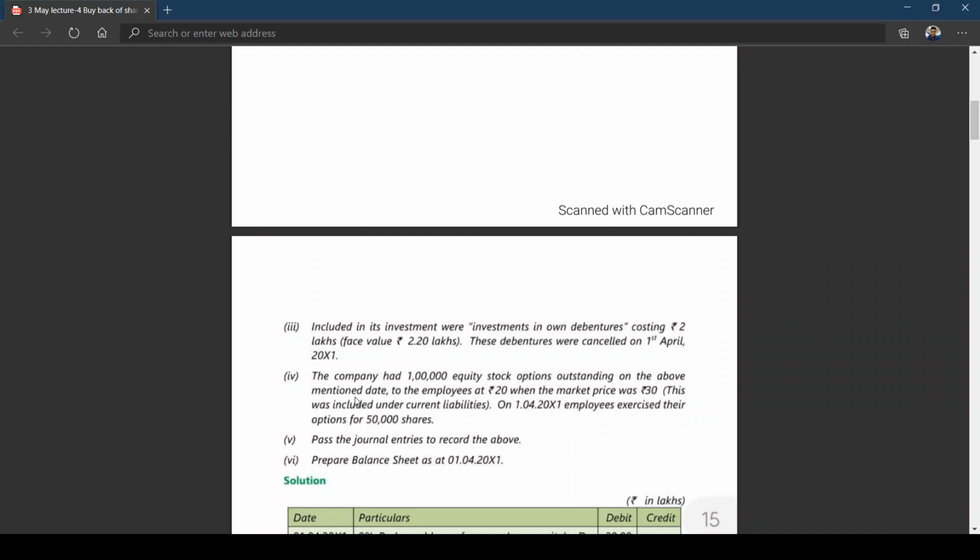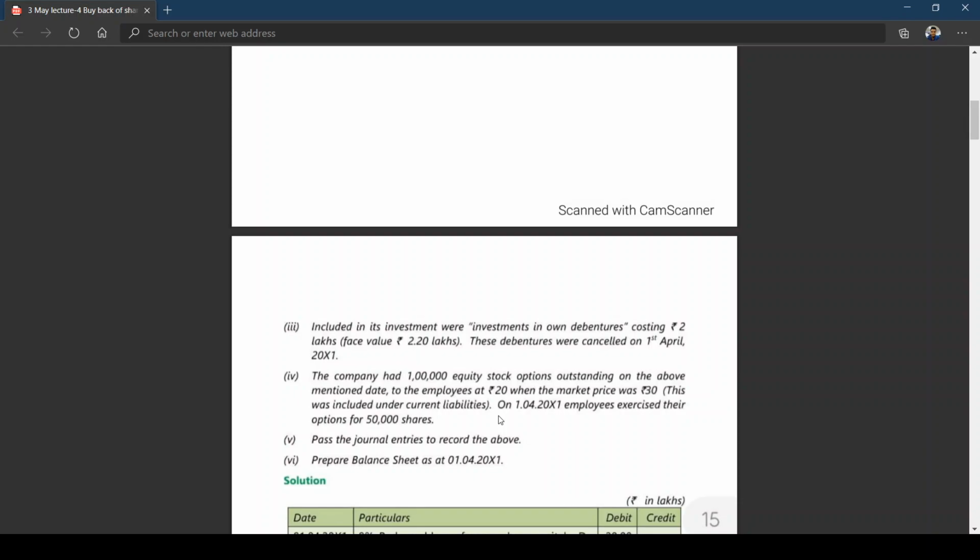Okay. Then the company had 1 lakh equity stock options. I think this is a new point to you. So briefly, let me explain this, and when we come back to this ESOP, we will discuss it. The company had 1 lakh equity stock options outstanding on the above mentioned date to the employees at 20 rupees when the market price was 30. This was included under current liabilities. It means generally I'll be giving an entry. What is the entry for outstanding expense generally? Expense accounted at outstanding expense.